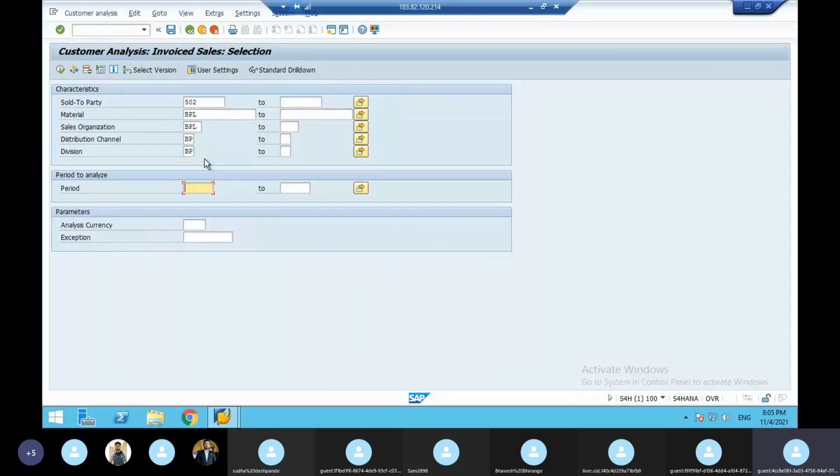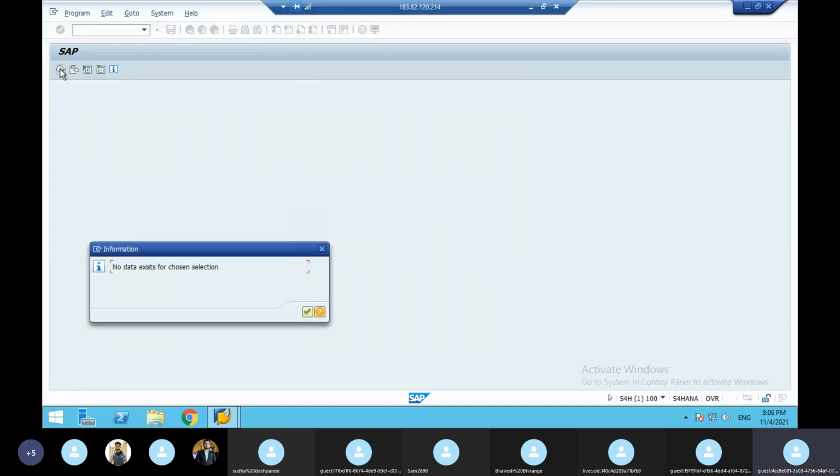Here we created it just 1 week back, so it won't pull the data. If the data is 6 months or 1 year old, and transactions have happened, then only it's going to pull the data. Here there is no data for us because I've taken a new server. That is why in real time you have to give everything. Even if you don't give everything, it will take from the standard. Standard is created over the past 1 year, 2 years and so on. So if you give this and execute, okay.